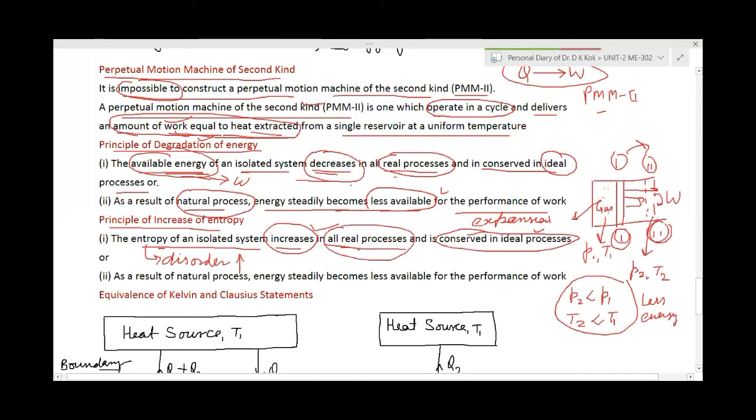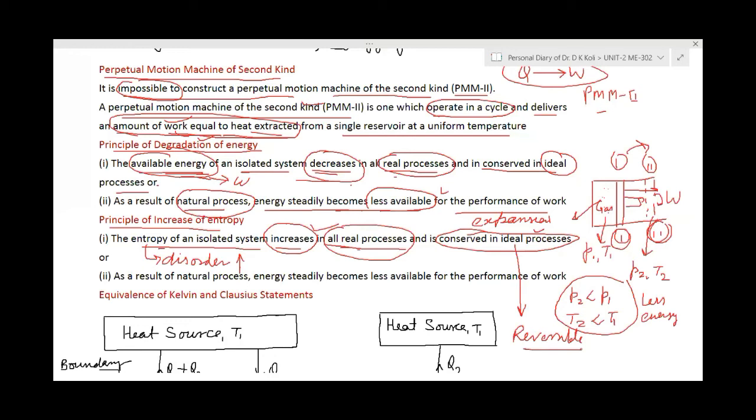But in an ideal process, entropy will be conserved. Actually, an ideal process is called a reversible process, that can be reversed. Ideal means reversible process, but no reversible process is possible at all. So it is called the ideal process because of friction, etc., and some other reasons. So all the processes are natural processes, and because of that, entropy will increase continuously.